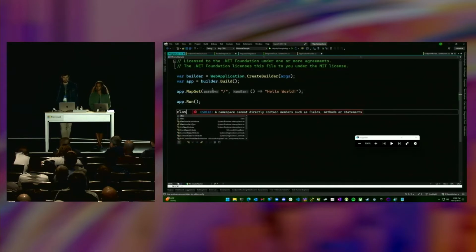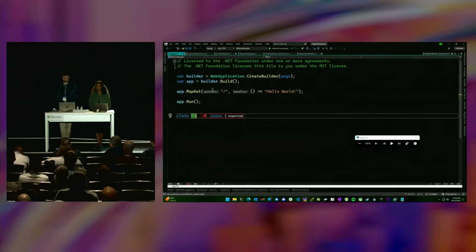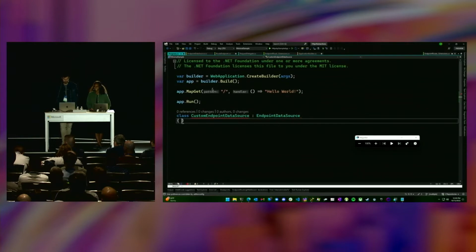Let's try it. This is the live coding session. You saw what happened earlier. If this fails at all, I'm going to move on. But we're going to try a custom endpoint data source. Live implementation of an endpoint data source. This is a very brave act you're seeing. I did it in rehearsal. Okay,